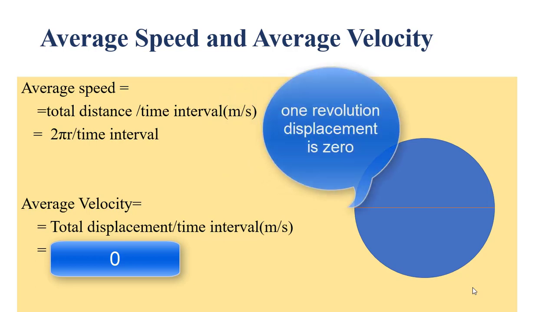But what about average velocity? Mentioned earlier, what is displacement and what is the time interval. If the object is moving, what is displacement? It is the shortest path between initial and final position. The shortest path is its diameter, so the total displacement will be 0 divided by time interval.